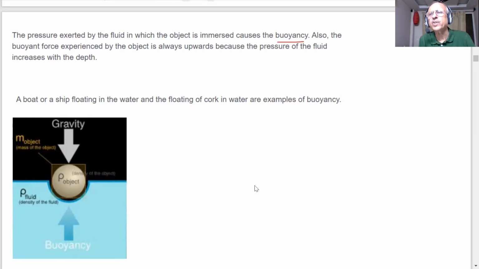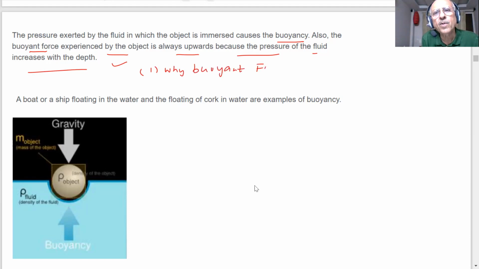There will be buoyancy every time you try to put any object inside the water. Yes or no? Yes, sir. The buoyant force experienced by the object is always upwards because the pressure of the fluid increases with depth. Important point. Why should there be a buoyant force? Why should it be upward? Why is it not downward? Why, students? Buoyant force is upward, not downward. What is your answer? Why is the buoyant force upward, not downward?